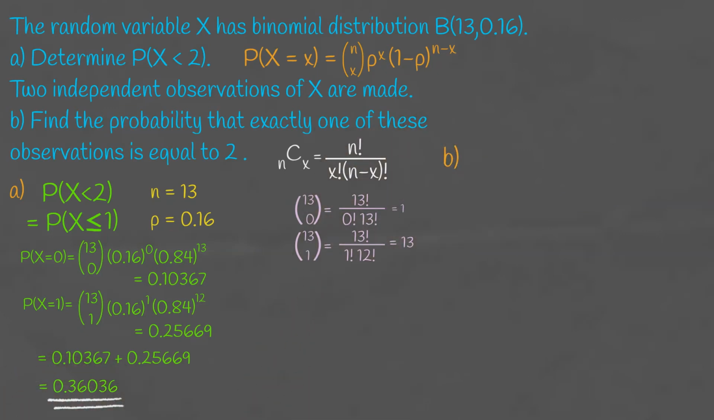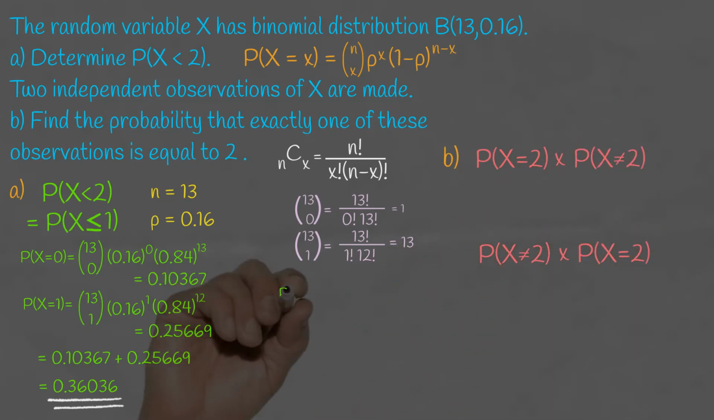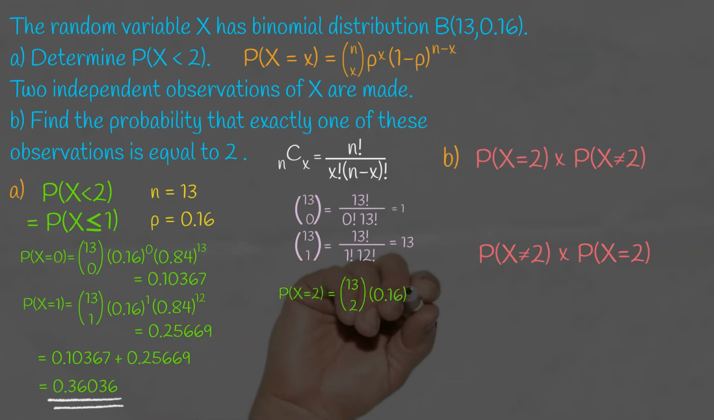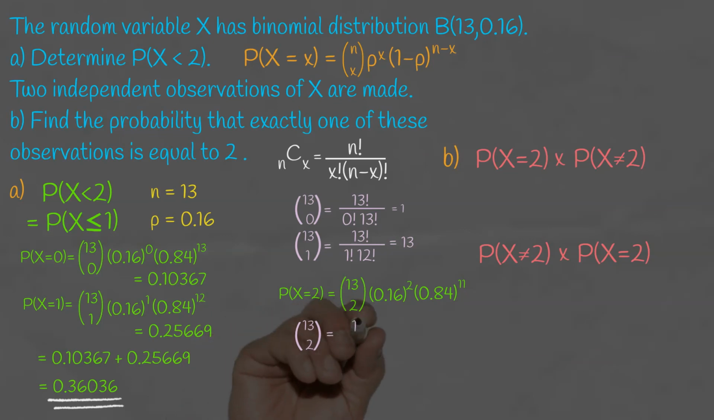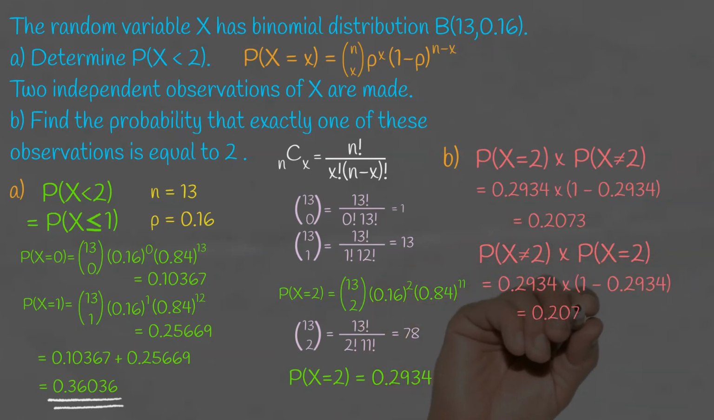And finally, if 2 independent observations of x are made, find the probability that exactly one of these observations is equal to 2. So we could have the probability of x equal to 2 for the first observation, and then have to times it by the probability of x not equaling 2, or vice versa. We can find out the probability of x is equal to 2 using the binomial formula, using the combinations formula to work out 13 choose 2, and then we can put the number back into the equation in red and get our final answer of 0.4146.